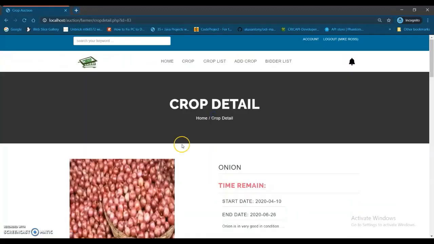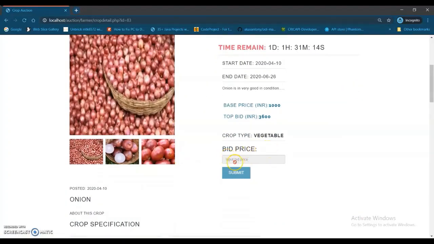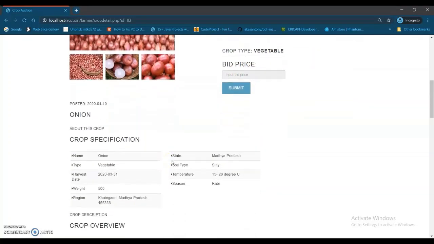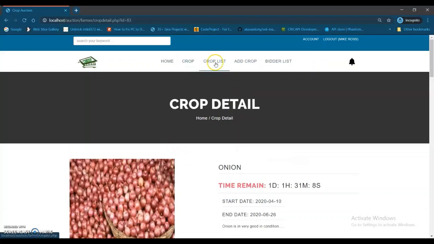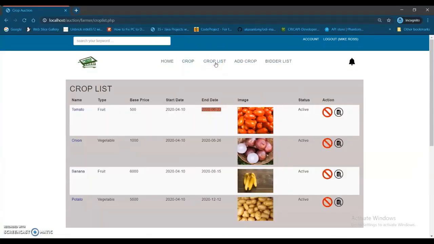So let's go on onion. You can see that the bidding is disabled because it's his crop itself, so he cannot bid. But we can see the crop list. In onion, you can see the crops that have been added by the farmer. He has added tomato, onion, banana, potato, and all of these are active, with start date, end date, base price of those crops, and pictures.